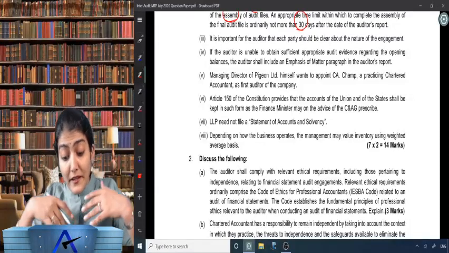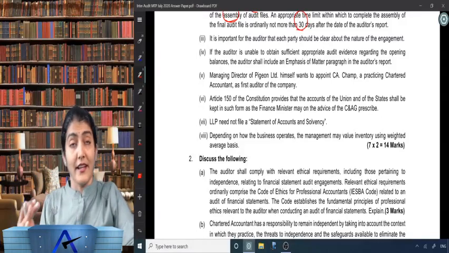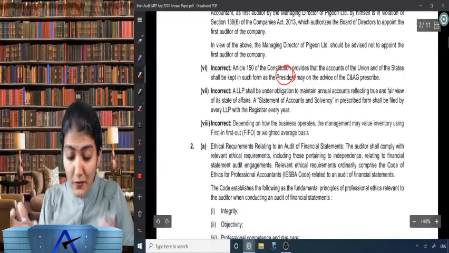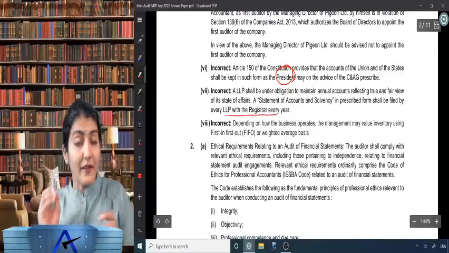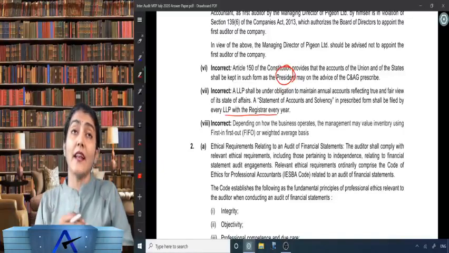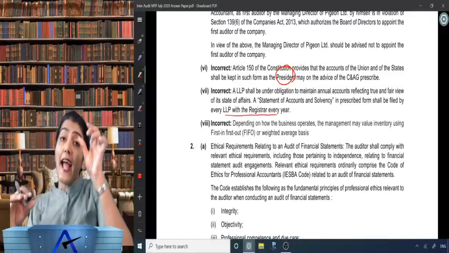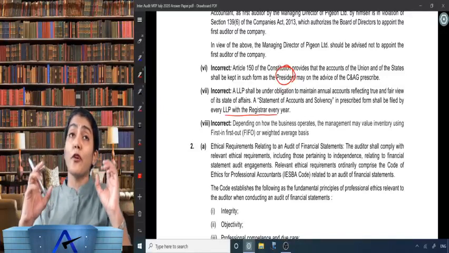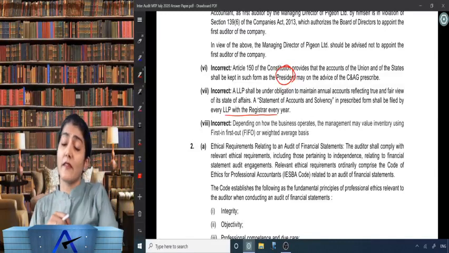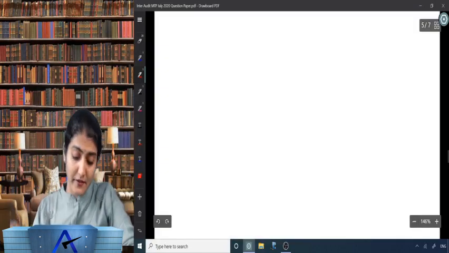Okay. LLP did not file a statement of accounts and solvency. Again incorrect. LLP has to file a statement of accounts and solvency with the registrar every year. LLP is under an obligation to maintain annual accounts to reflect a true and fair view of its state of affairs. A statement of accounts and solvency in the prescribed form shall also be filed by every LLP with the registrar every year.